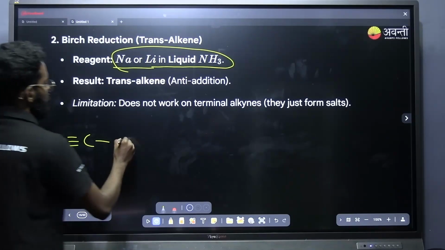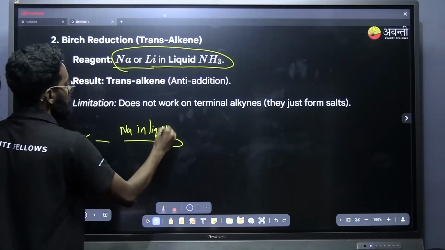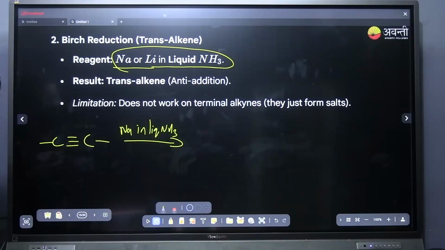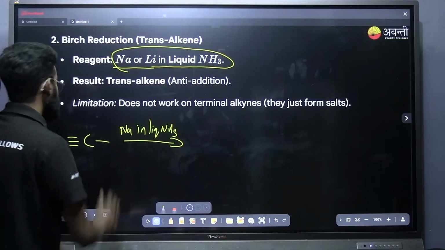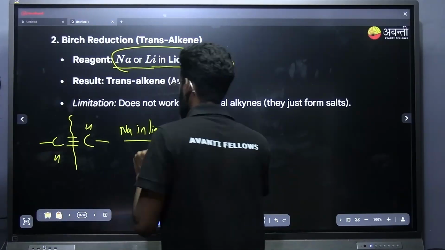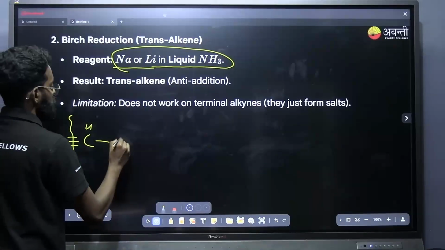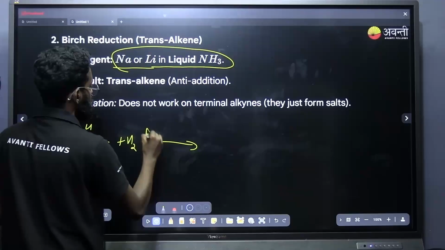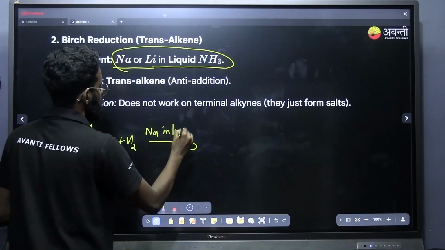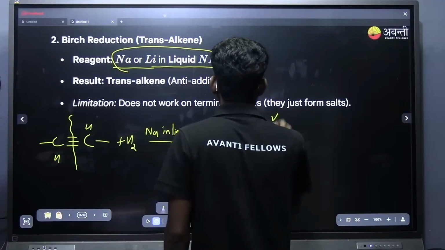Now this alkyne, if I am treating it with sodium in liquid NH3, what is the product we are getting here? We will be getting a trans alkene. Here hydrogen will be adding, but the addition of hydrogen is in the trans position. That's the only difference you can see here. This is also a hydrogenation reaction. Okay, I will be writing plus H2 in presence of sodium in liquid NH3. This is also a hydrogenation reaction, but the addition of hydrogen is in the trans position.